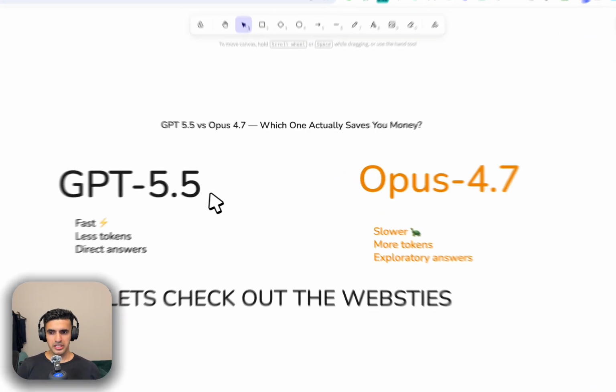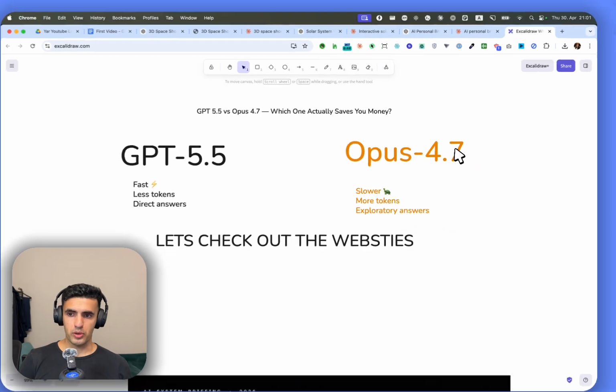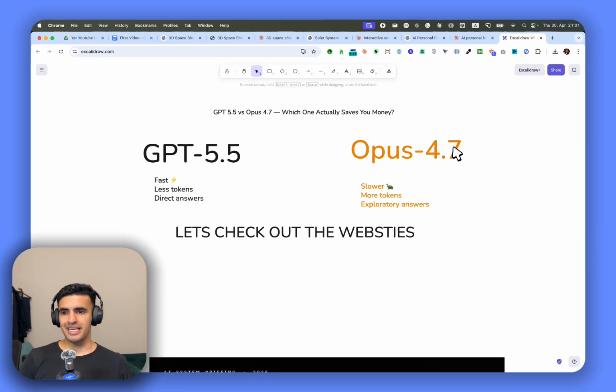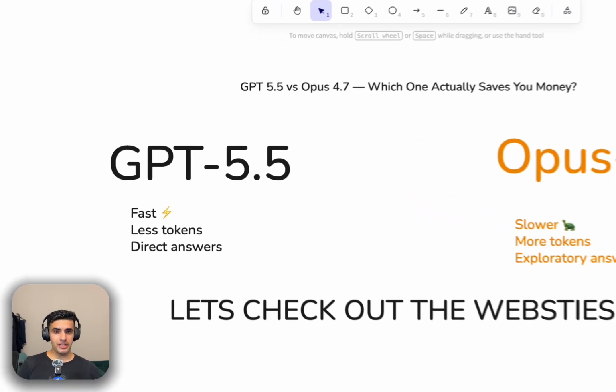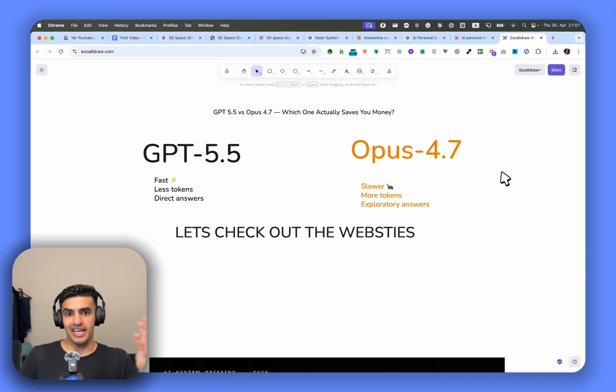So first of all, we are going to check between 5.5 and 4.7. We already know ChatGPT is fast, it takes fewer tokens, and it gives automatic direct answers. On the other side, we have Opus 4.7, which is a bit slower, as everybody knows when it comes to vibe coding. It takes a lot more tokens, and the answers are really explanatory. They are very long, so that's what it is.